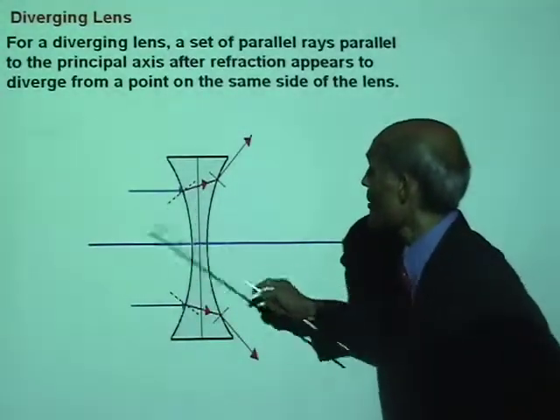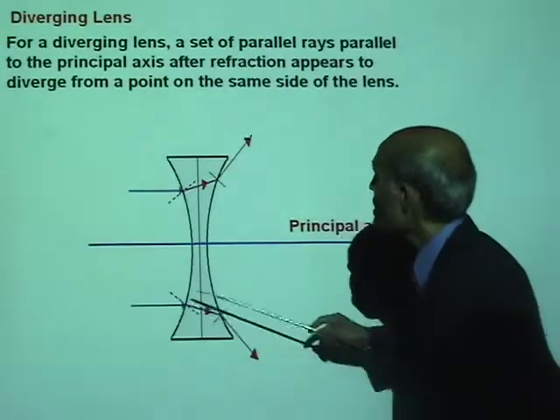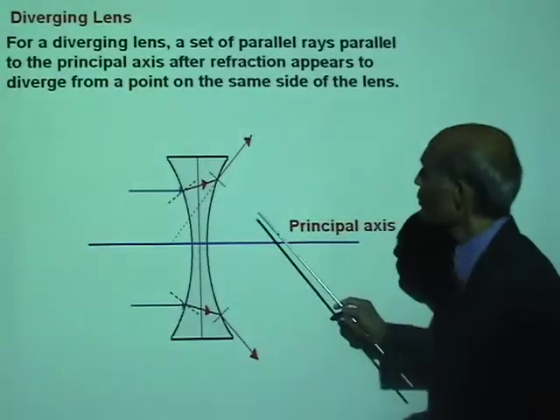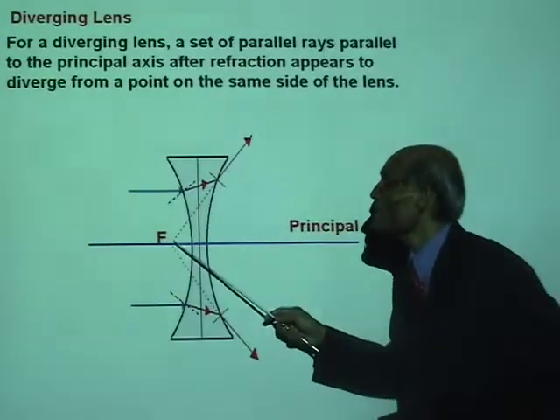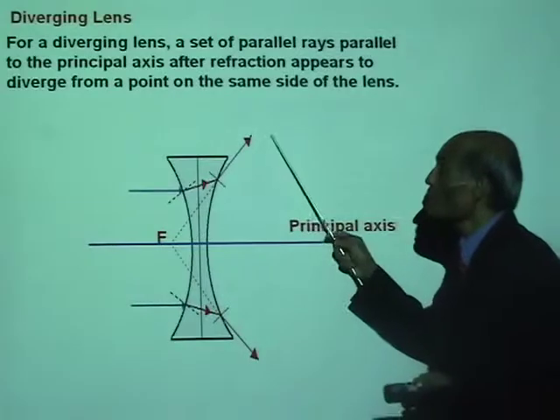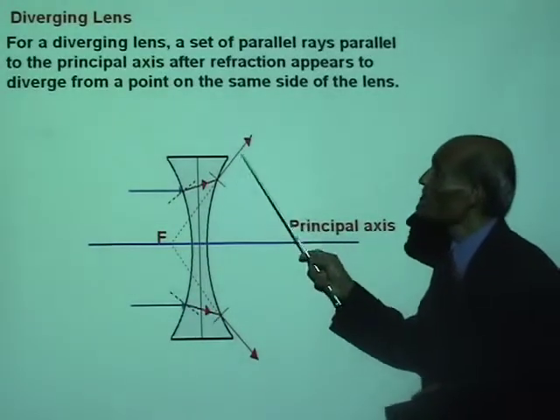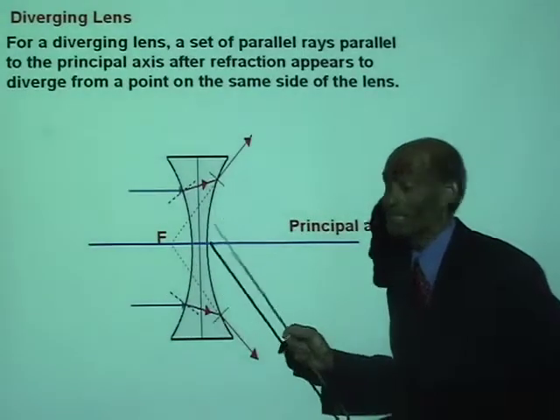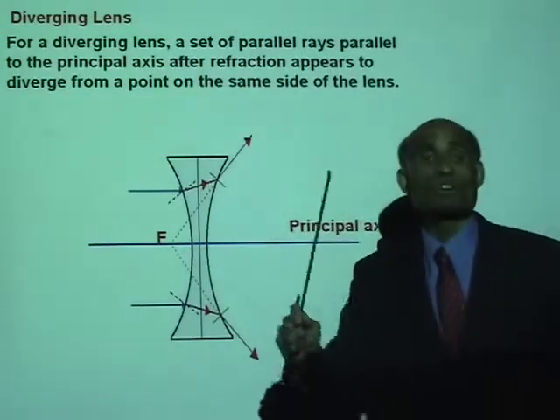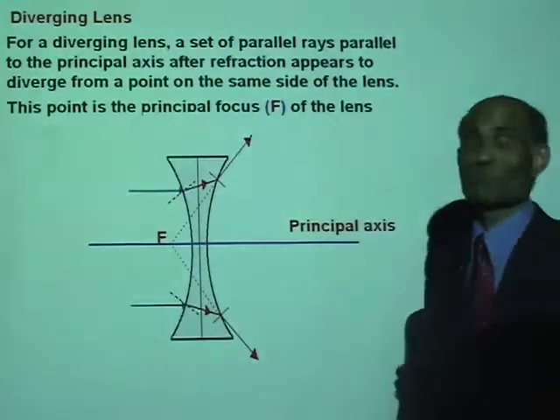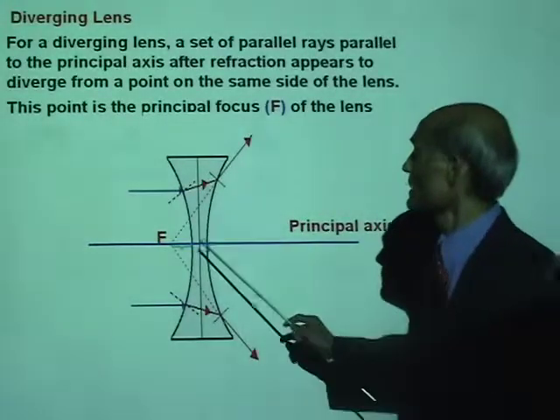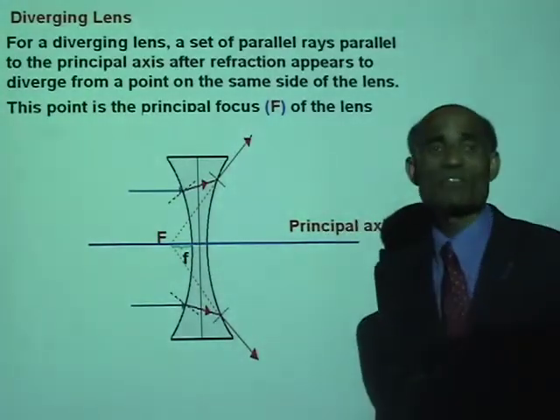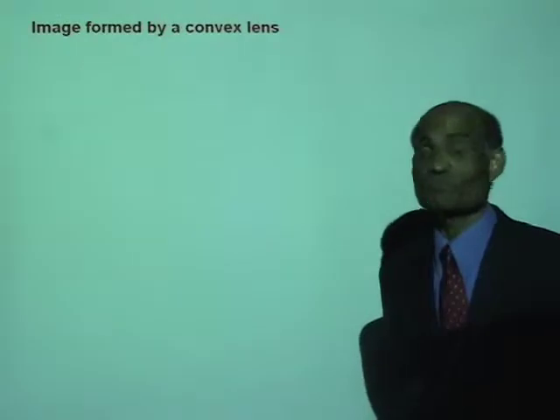A set of parallel rays is falling on the lens. After passing through the lens, they will all appear to be coming from that point. So if you look from here, these rays will appear to be coming from there. And that is the principal focus of a diverging lens. And the distance from the principal focus to the center of the lens is the focal length.